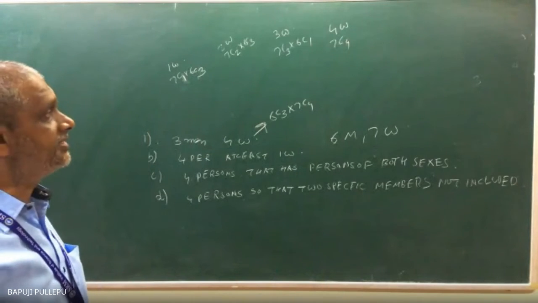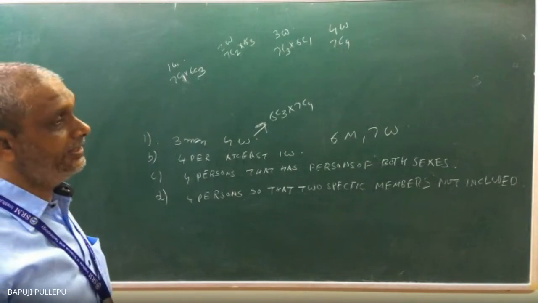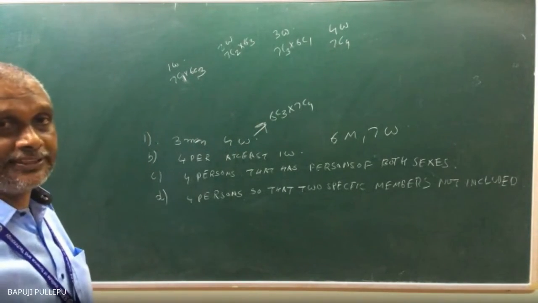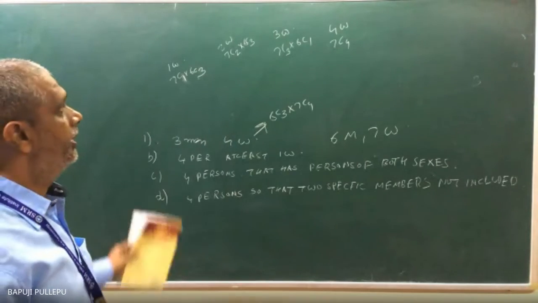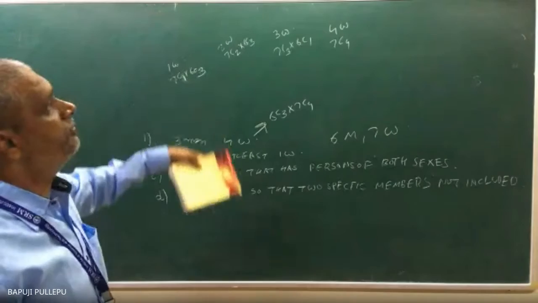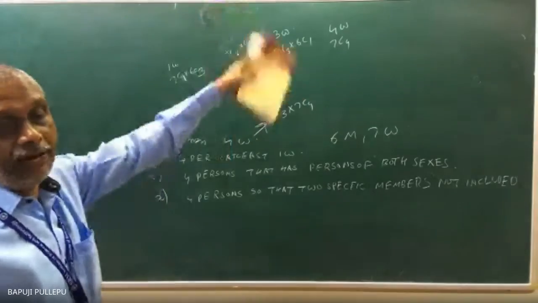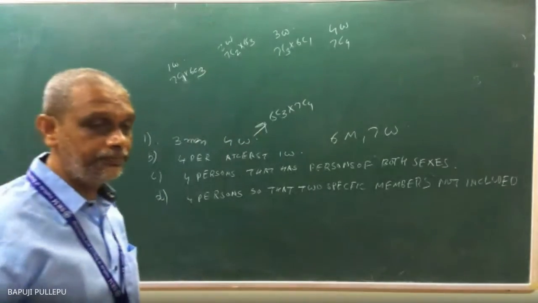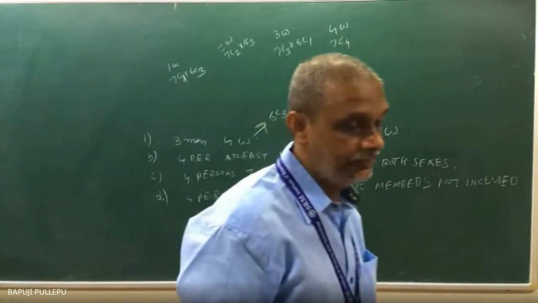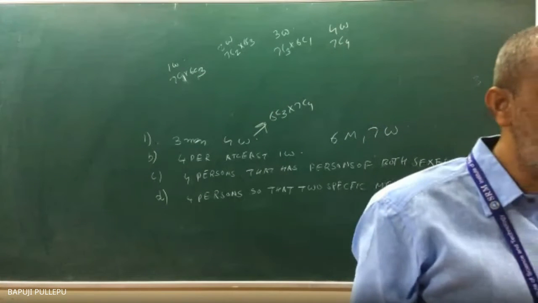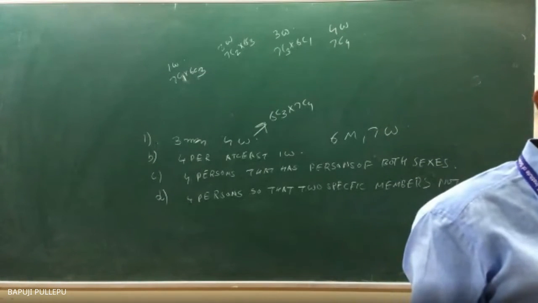Now what are the chances? How do you do the problem? Tell me. These all are the total chances. How can you say this? Addition: 1 woman, or 2 women, or 3 women, or 4 women. How will you do? At least 1 woman chance is what? Addition. How will you do?